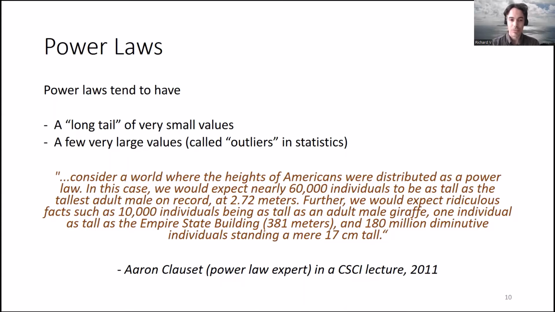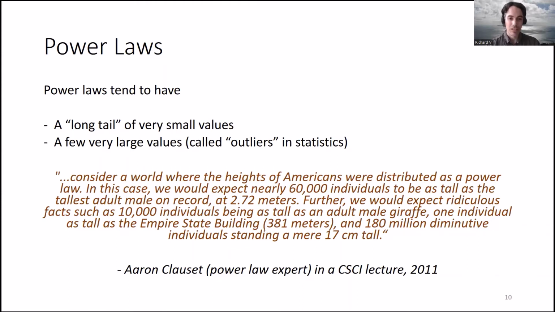Further, we would expect ridiculous facts, such as 10,000 individuals being as tall as an adult male giraffe, one individual as tall as the Empire State Building, 381 meters, and 180 million diminutive individuals standing a mere 17 centimeters tall." And so what you're seeing there is that there's a long tail of very small values, in this case, 17 centimeters, and a few extremely large values.